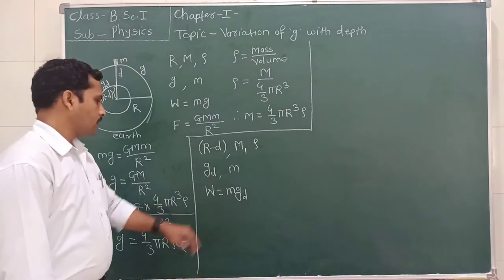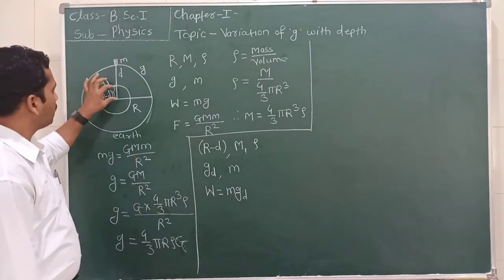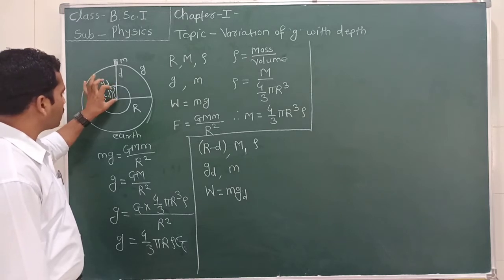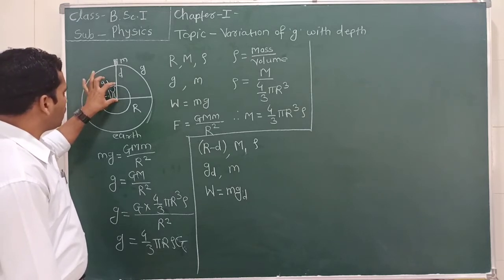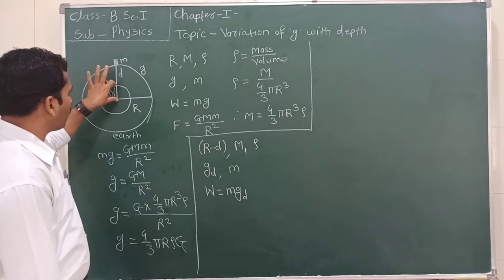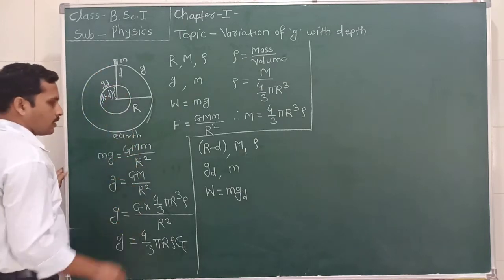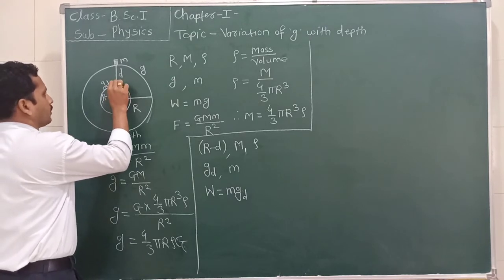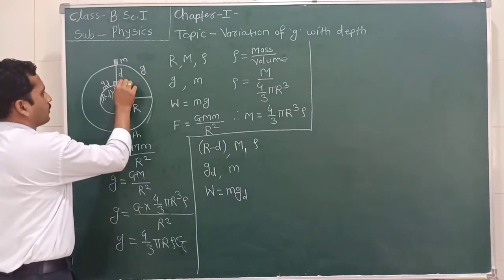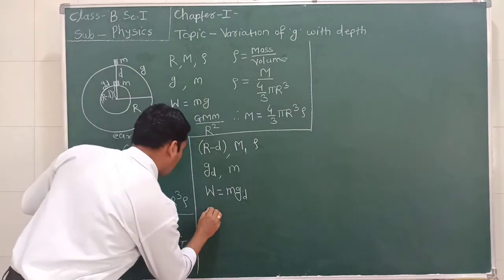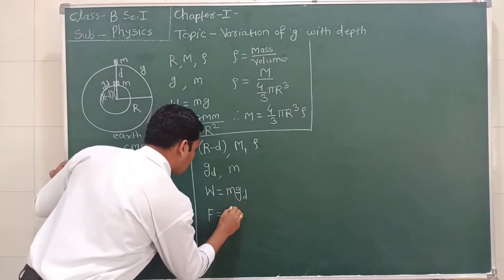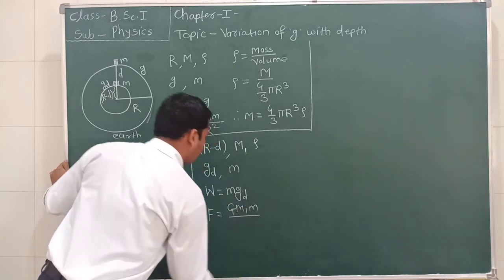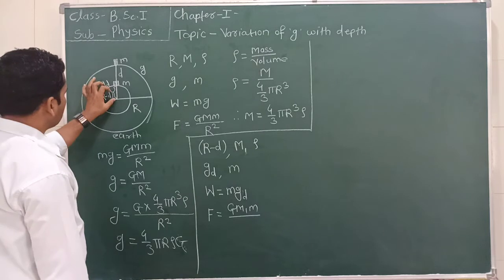Now similarly, the gravitational force of attraction between the center of the earth and this object of mass small m, which is placed here, is F equal to G m1 m divided by the distance between these two.